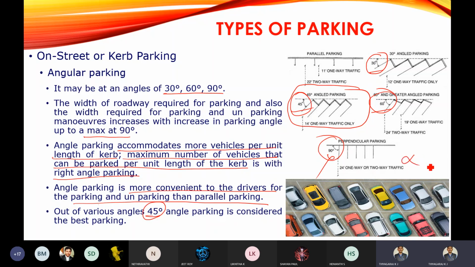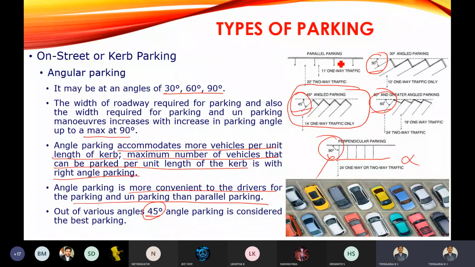But the worst parking is perpendicular parking. Why? Because it will consume half the width of the road for parking only. So it will create a problem for the movement of the traffic.